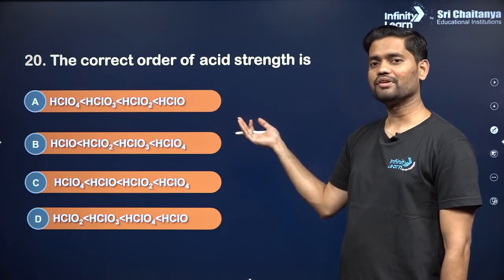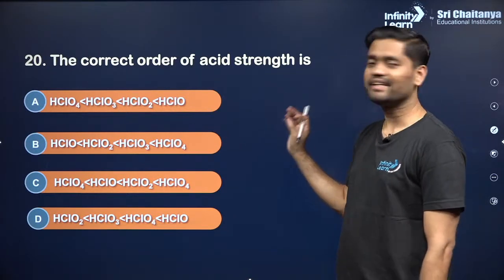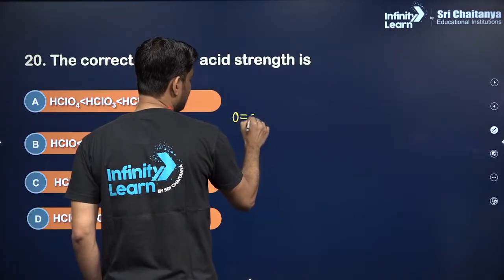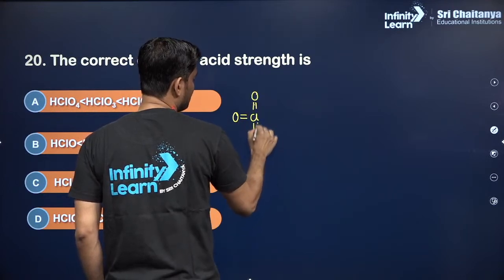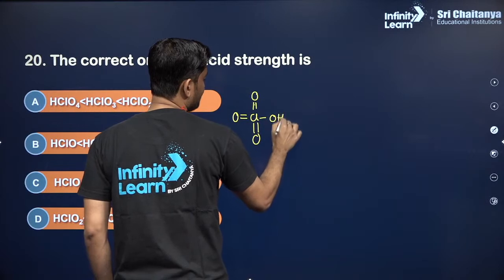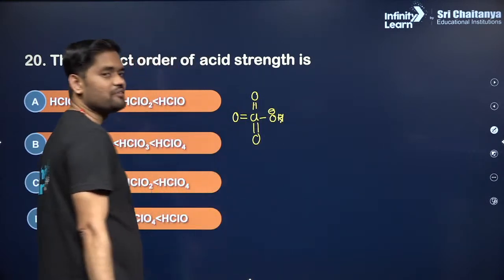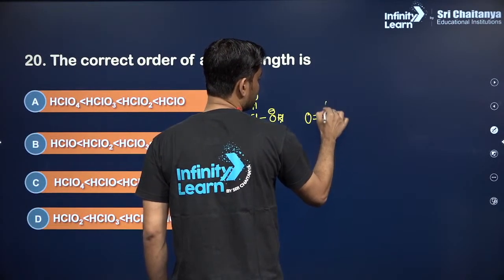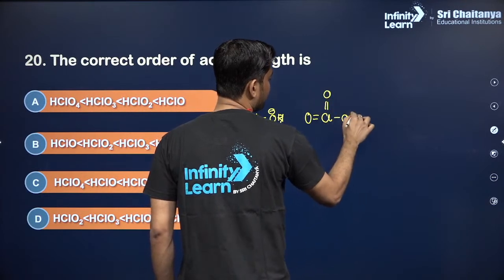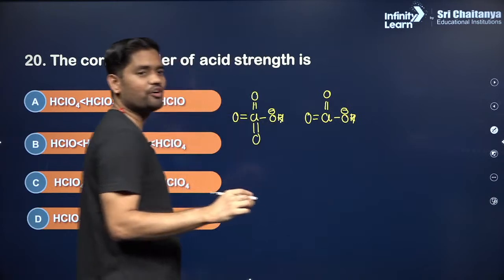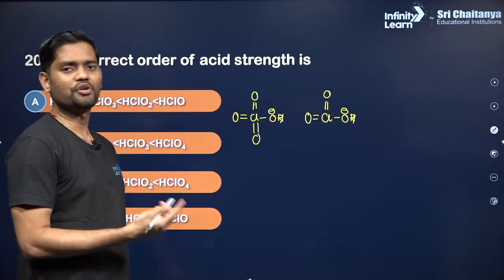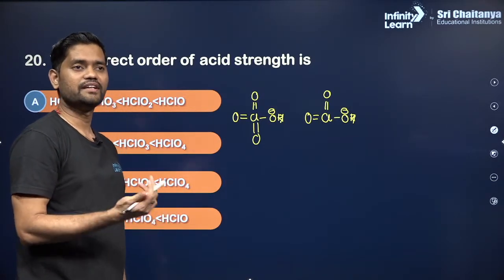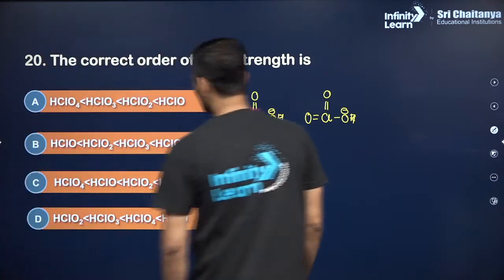Next, the correct order of acid strength, and if you can see, it is perchloric acid, chloric acid, chlorous acid and hypochlorous acid. The order is pretty much simple. See, HClO4, that is O, Cl double bond O, OH. If I remove this hydrogen, this negative charge is stabilized by 4 oxygen atoms. Then HClO3, again if I remove this hydrogen, stabilized by 3 oxygen atoms. Similarly for 1 oxygen atom, due to resonance, right? So this is more acidic. HClO4 will be the most acidic, then HClO3, then HClO2 and then HClO, and with this we'll go with option B.